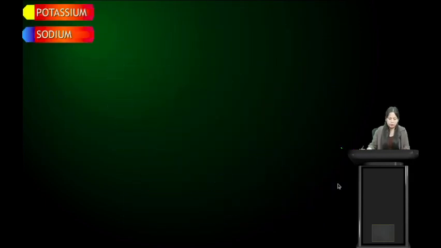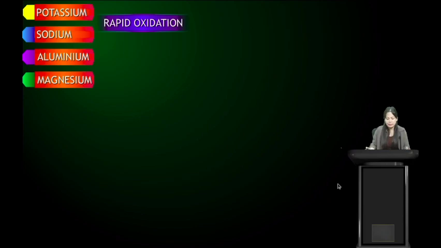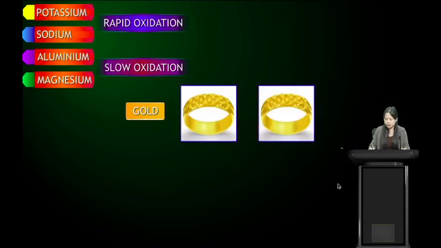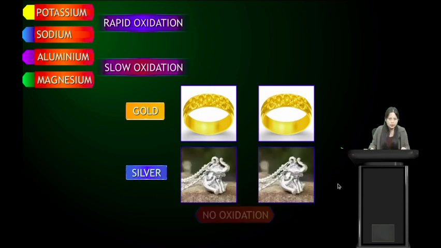So potassium and sodium undergo rapid oxidation. They react vigorously with air. Aluminium and magnesium undergo slow oxidation. Gold and silver, do they react with oxygen or with air? Yes, students, let us find out. Gold and silver do not react with oxygen, so there is no oxidation. Remember this, students: potassium and sodium undergo rapid oxidation, aluminium and magnesium undergo slow oxidation, and gold and silver undergo no oxidation.